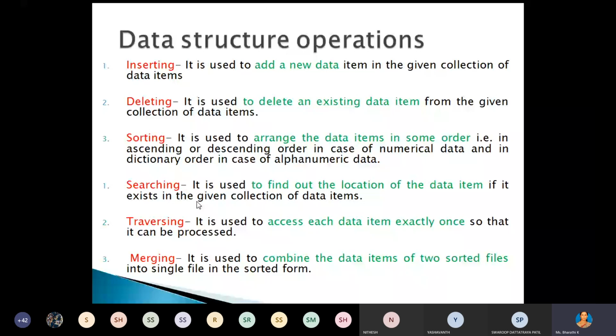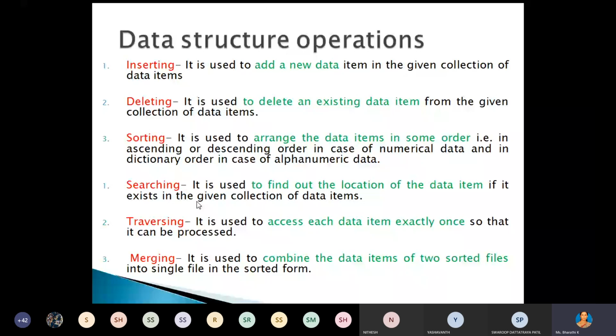Sorting means you can arrange the data items in some order, that may be ascending order or descending order. Then searching: you can find out whether a particular data item is present in a particular location or not. Traversing means you can access each data item present in the array exactly once.